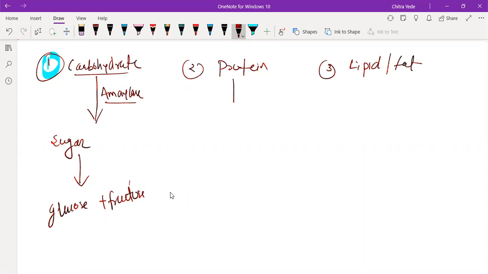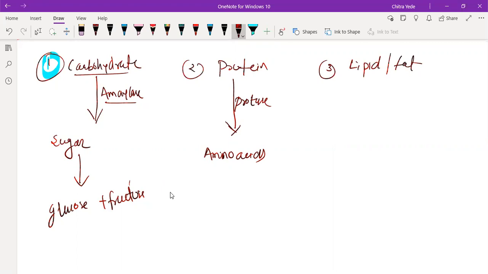Then protein is digested by the enzyme called protease. Protease, the digestive enzyme, breaks down protein into amino acids. These amino acids are a simpler form of the protein, because when protein breaks down, it forms amino acids, and then amino acids are absorbed in our body.